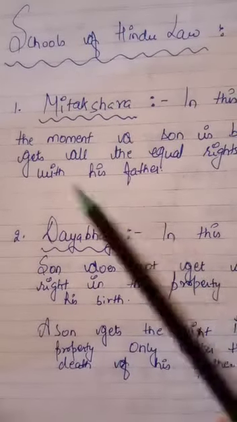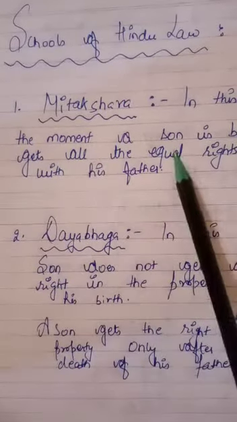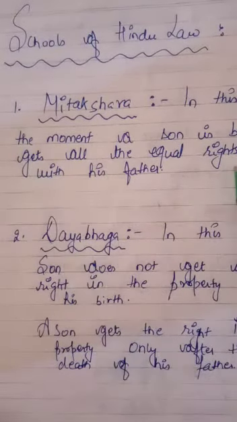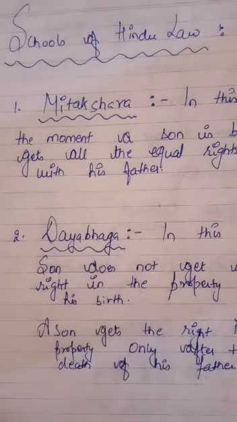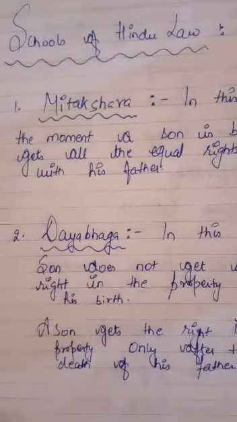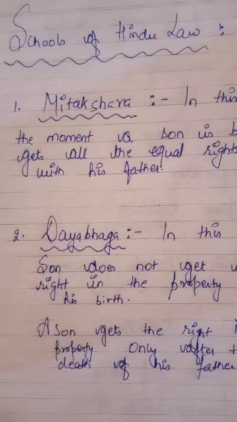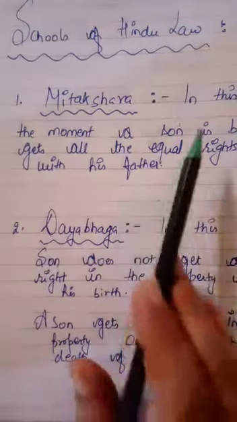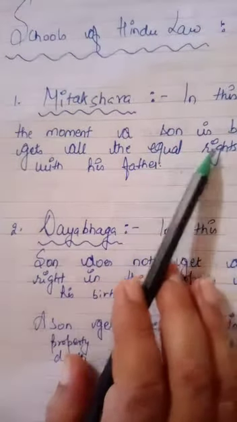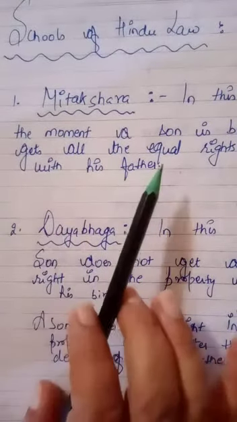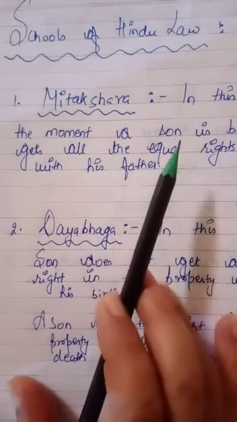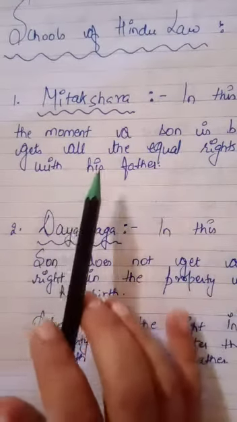According to this, the moment a son is born, he gets all the equal rights along with his father in the ancestral property. When he becomes an adult, he can ask for the division of the family property. Under this, the interest of the members are always uncertain because a change is inevitable with every birth or death in the family.